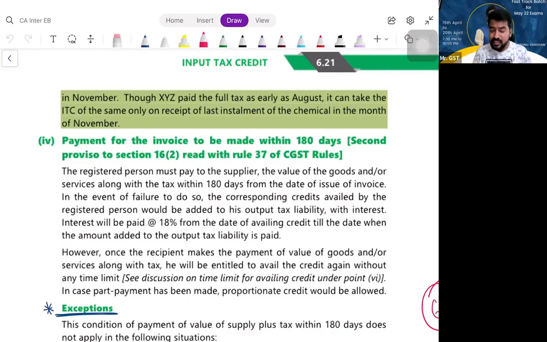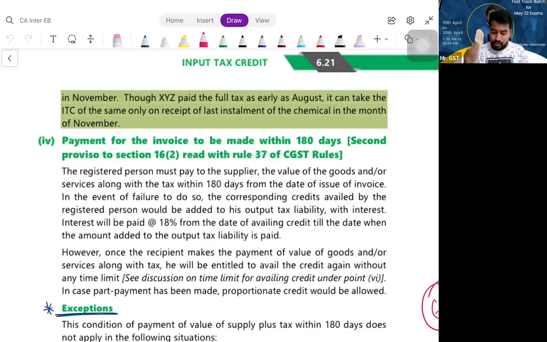So the lawmakers are imposing a condition that, my dear recipient, if you have not paid the value and GST, whatever is there in the invoice, to the supplier within 180 days, you should reverse the ITC availed by you, along with interest at 18% per annum from the date of availing ITC till the date of reversal. Is that clear? If I have paid part amount and not paid only part amounts, then proportionately reverse ITC. Is that clear?